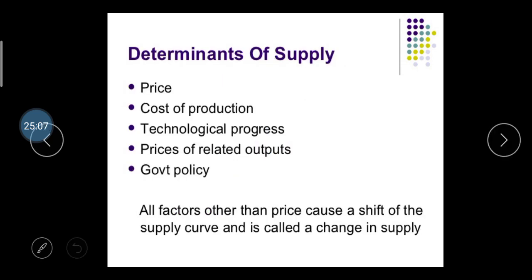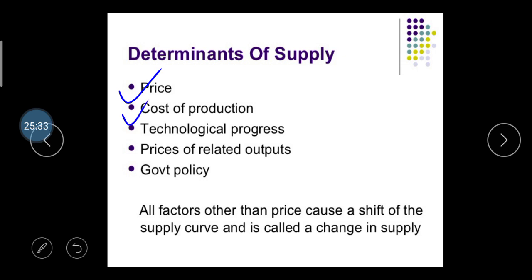Here are the determinants of the supply. First one is the price. If the product's price is higher, then your supply is also higher. Take the example, as a seller you can sell if your product's price is higher. Why do you sell this product? Because if the price of your product is higher, then you can get a higher profit, right? So price is the main determinant of the supply.